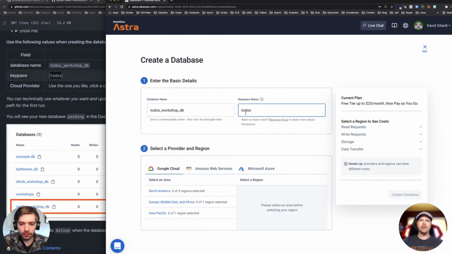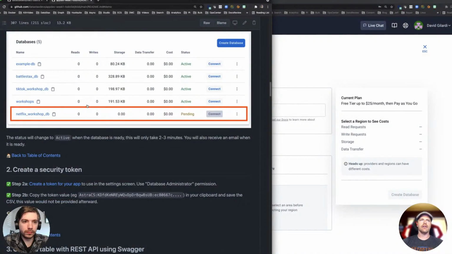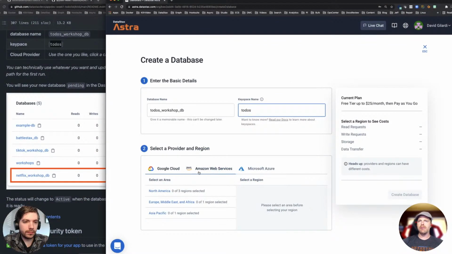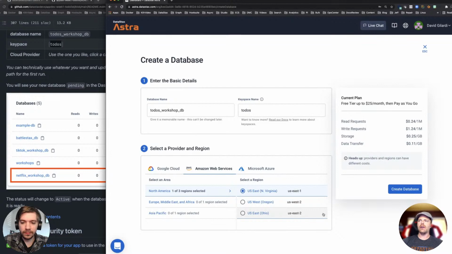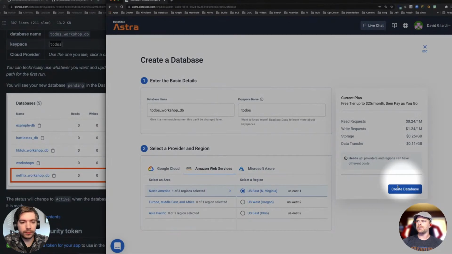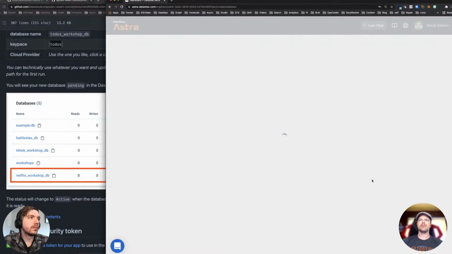Then notice at the bottom, you have a provider and a region. Again, all of this is shown in the instructions. You can choose any of the 3 major cloud providers. It doesn't matter. You don't need an account with those. You don't need to log into those. You don't get charged separately. This is all being handled by Astra. This is really about flexibility, right? So today I'll pick AWS, and I'm in North America, and I'll pick the East because I'm on the East Coast. Once I've done that, you'll see my Create Database button lights up. I'll click that, and that is going to create my database.